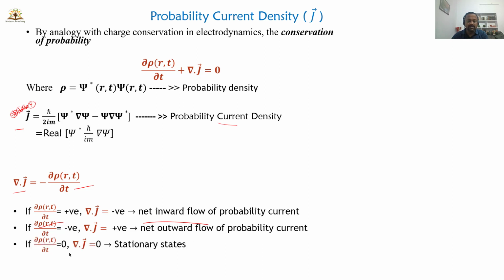If dou rho by dou t is equal to 0, then del dot J is equal to 0. Such states are called stationary states, and the wave functions having this property are known as stationary wave functions. So this is about probability current density. Please remember the formula. There are two formulas: one is in terms of psi star del psi minus psi del psi star, or otherwise the real part of psi star h bar by im into del psi.